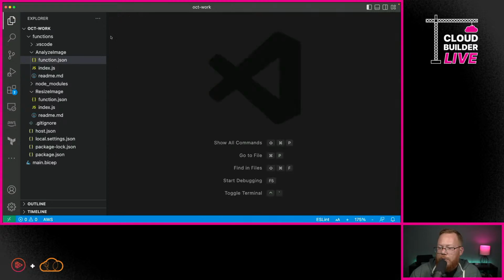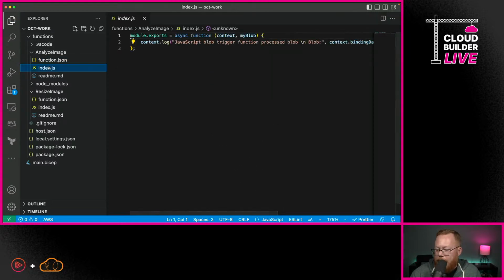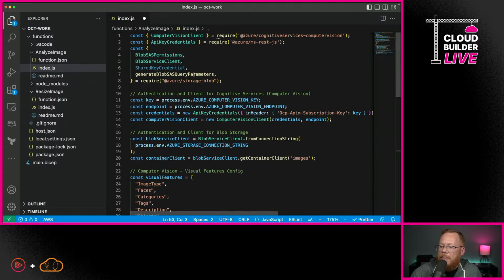So I can go ahead and close this, and we're going to open up index.js. Now I will tell you that this function has a little bit more code, but I'm going to walk you through it so it's hopefully pretty easy to understand, or at least something you can go back and look at to understand more what's going on. First of all, we're importing a lot of different things up at the top.